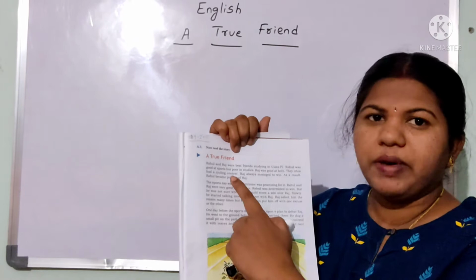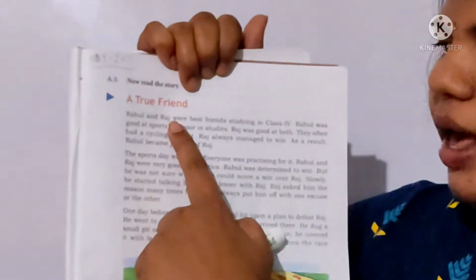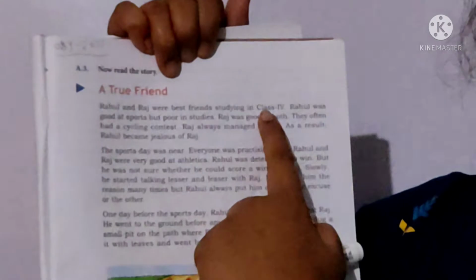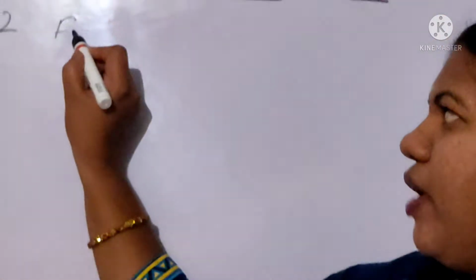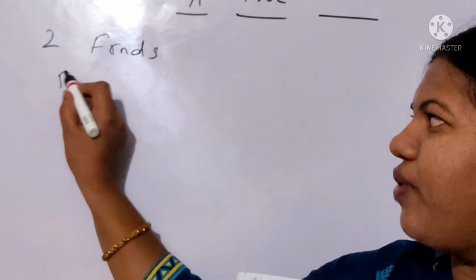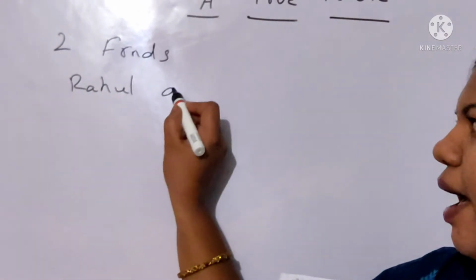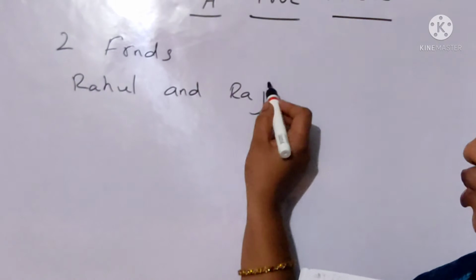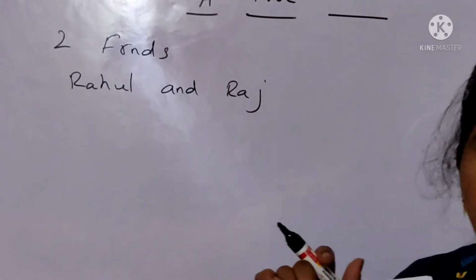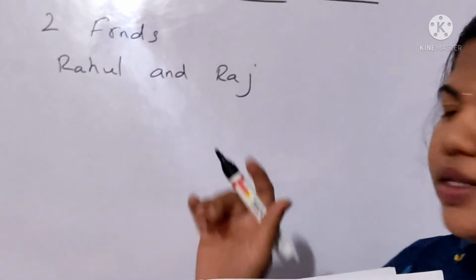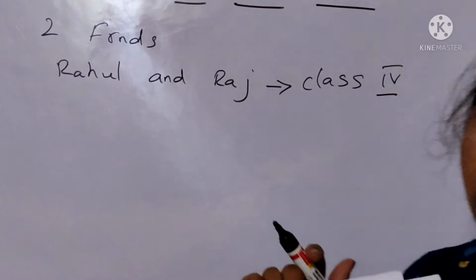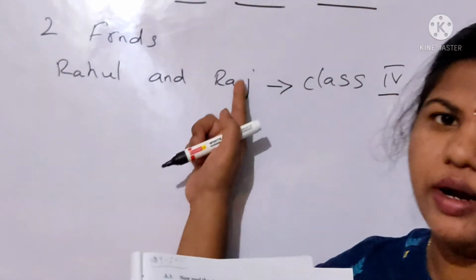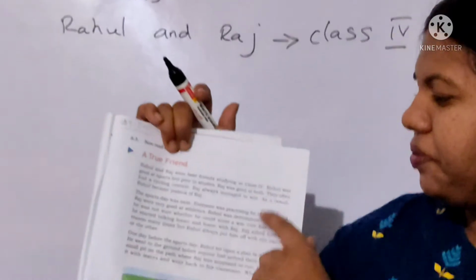Now see what has been given in our first line. Rahul and Raj were best friends studying in class 4. So how many friends are there, children? Here there are 2 friends. What are the names of the friends, children? Rahul and Raj. These 2 members are friends, and which class are they studying? Same like you, they are studying in your class 4.